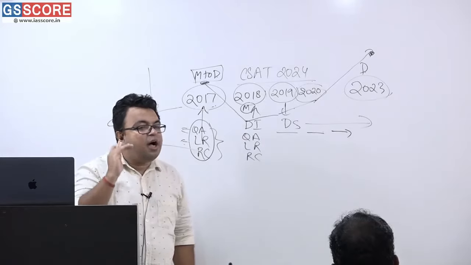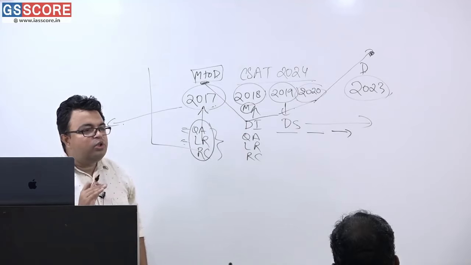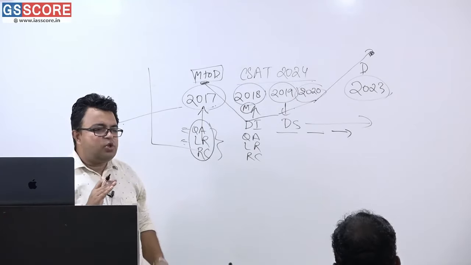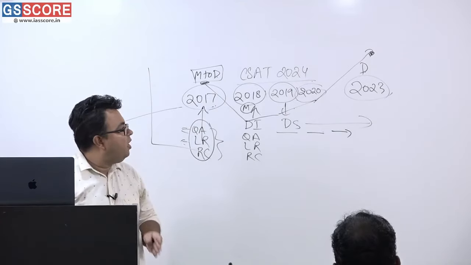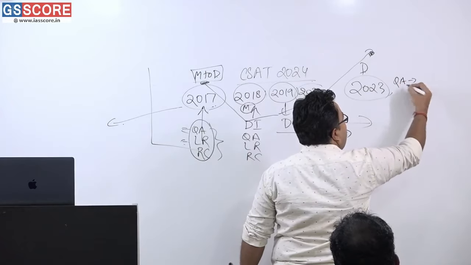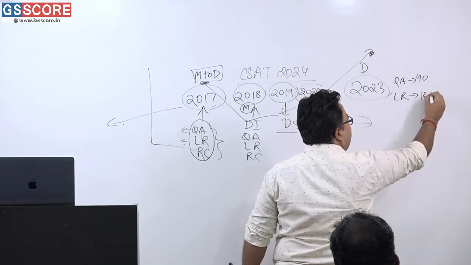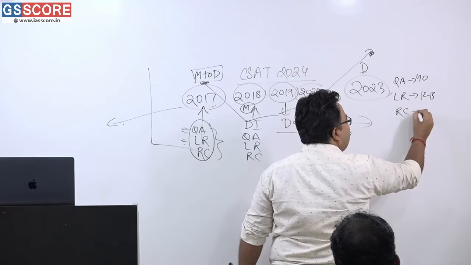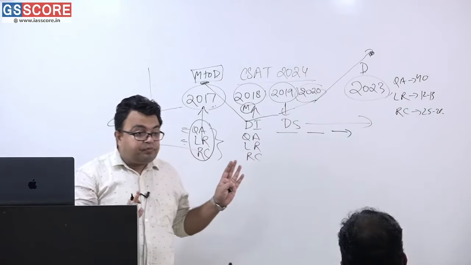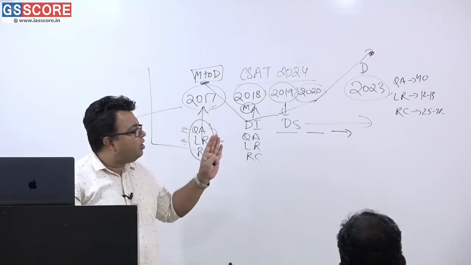Now what is the other striking change? In 2019, 2020 and 2021, QA questions were around 35. But this year the trend was completely different. QA was around 40, LR was around 12, 13, and reading comprehension was 25, 26. So 2023 saw this very pattern.